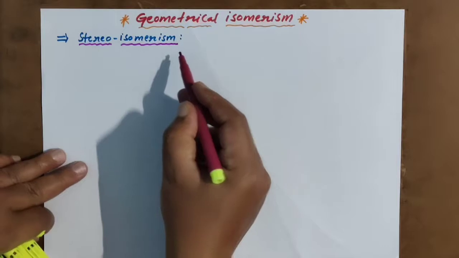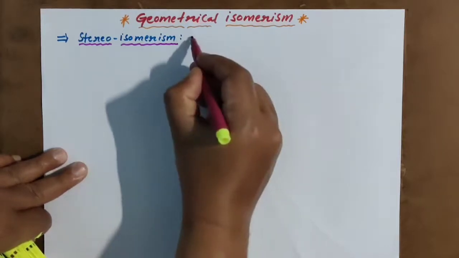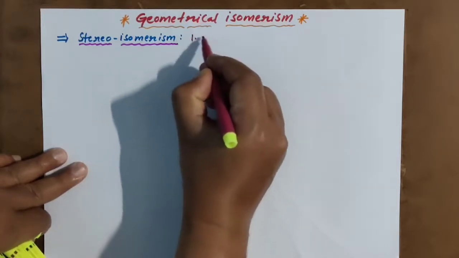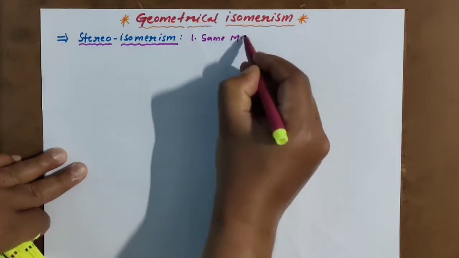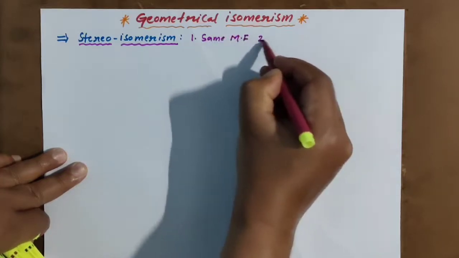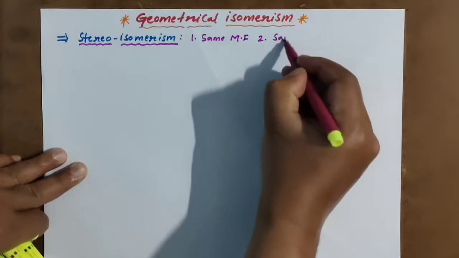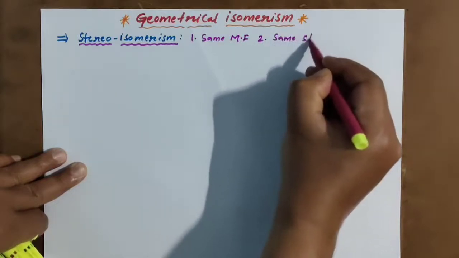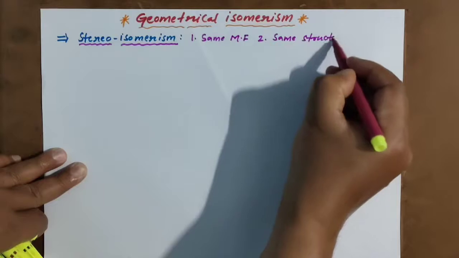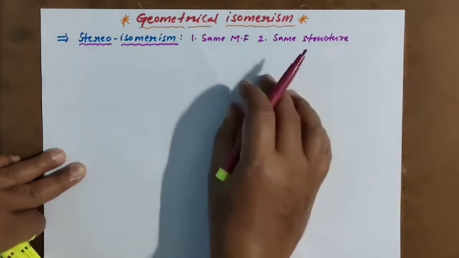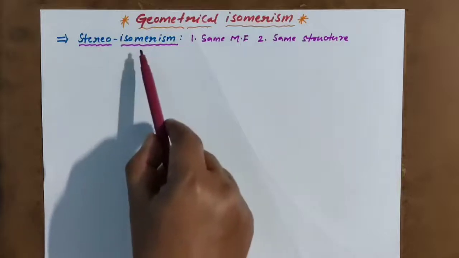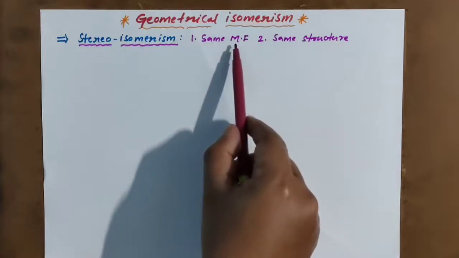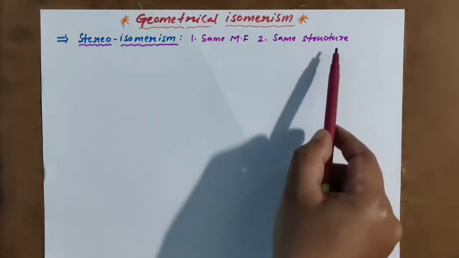But stereoisomerism, what are the conditions? Same molecular formula, same structure. In structural isomerism the structure is different, but in stereoisomerism the molecular formula is the same and the structure is the same.